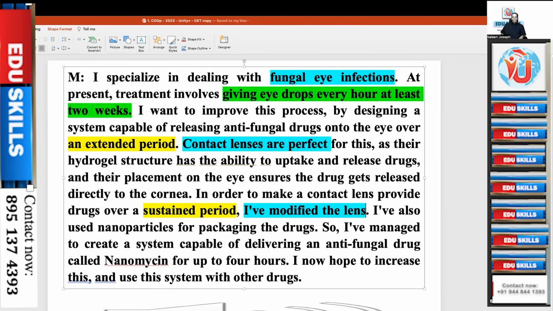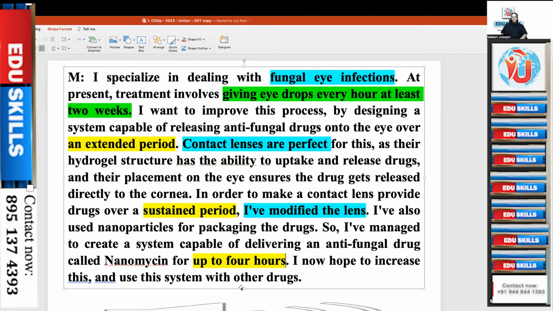Okay. I have also used nanoparticles for packaging drugs. So I have managed to create a system capable of delivering an antifungal drug called nanomycin for up to 4 hours. Up to 4 hours. So time. Again, you have the synonyms. Time. Again, time. An extended period, sustained period, up to 4 hours.